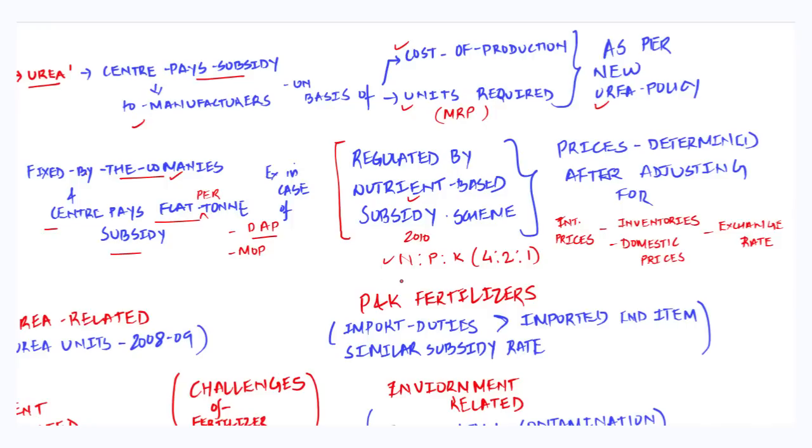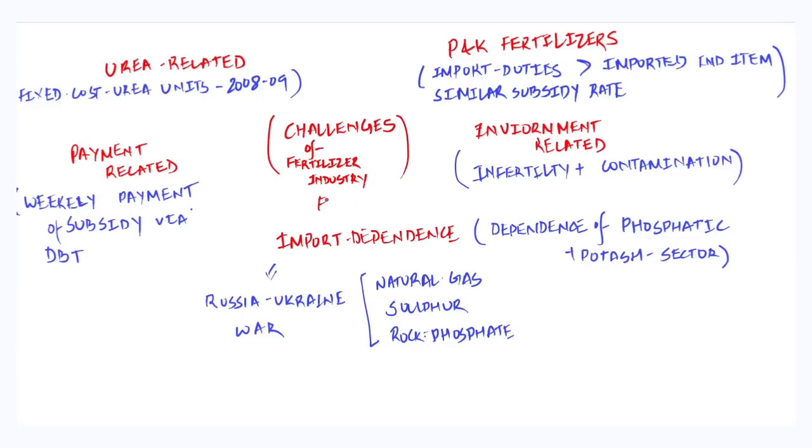We'll try to analyze what are the challenges faced by the fertilizer subsidy now. The Fertilizer Association of India, or FAI, has highlighted various challenges that are impinging the growth of the fertilizer industry in India and also hampering the availability of fertilizers to the farmers. The first challenge that they highlighted is related to urea.